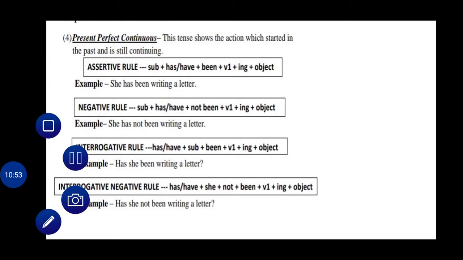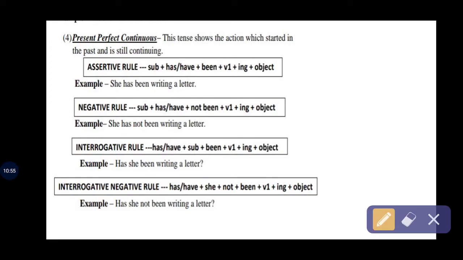And next is present perfect continuous. This tense shows an action which started in the past and still continues. The perfect means that it started in the past, but you have done it right now.